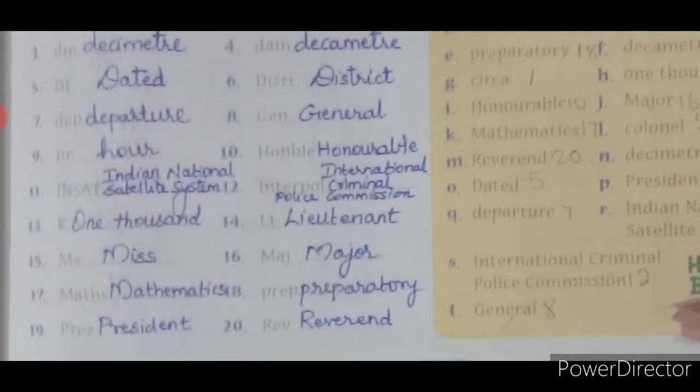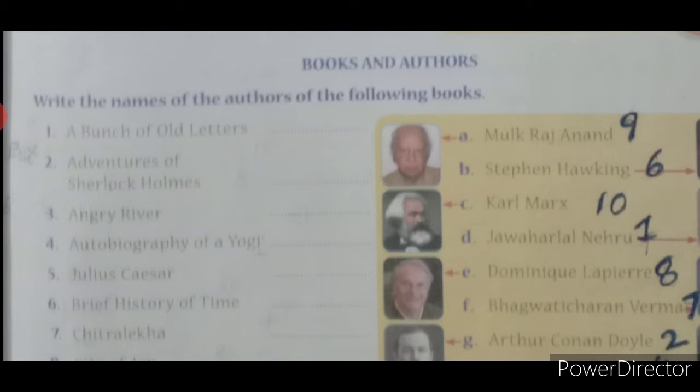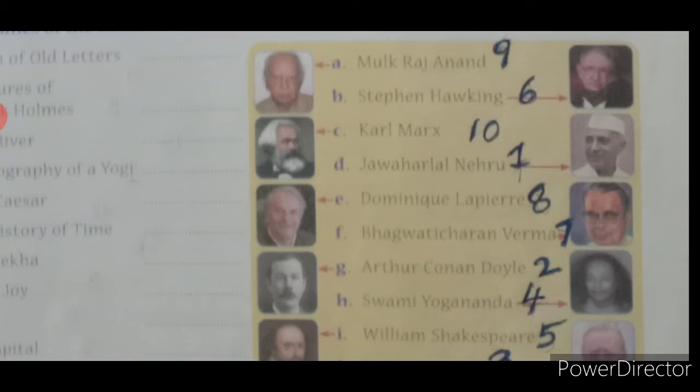So this unit starts from page 17. Okay, so this is page number 17, and below that you have books and authors. You are going to match, because this space is not sufficient to write the answers here, so I have marked all the answers here. So you can see the numbers how I have marked here. Okay, so Mulk Raj Anand is the answer for 9th one. So the 9th one is Coolie. That is the name of the book. Okay, and the author is Mulk Raj Anand.